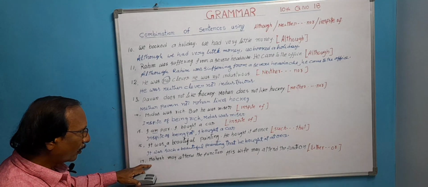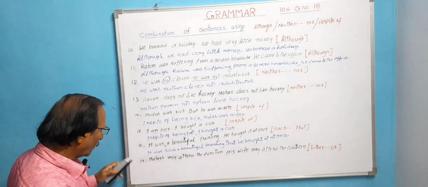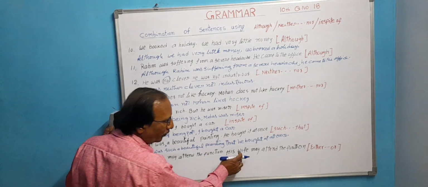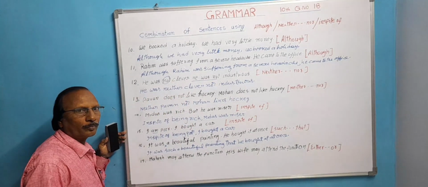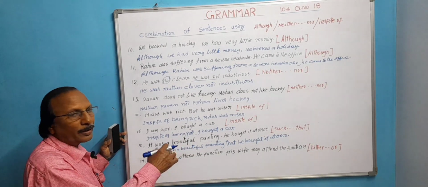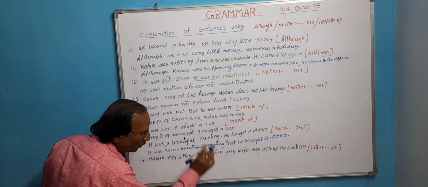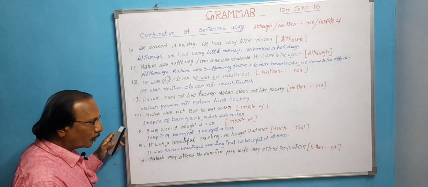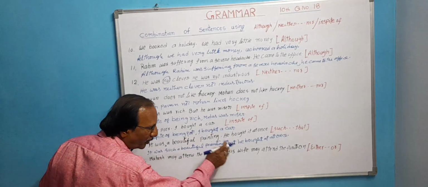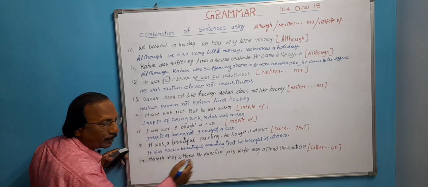Next, we have to combine these sentences using either or. Here there is a choice. Mahesh may attend the function. His wife may attend the function. Both are willing to attend the function. But here there is a choice. We have to use either or. How? In such a case, when two subjects are there and these two subjects are different, Mahesh, not the same subject repeated, and another subject, his wife, we have to write either first.